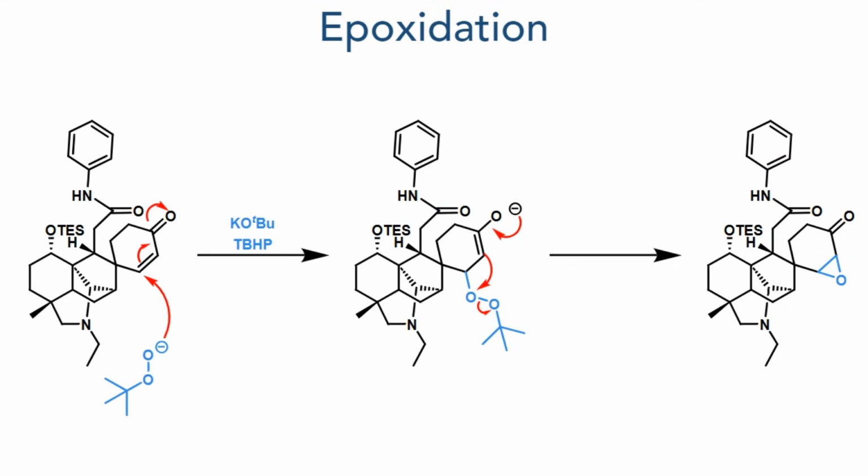Taking this compound forward, it was then epoxidized using tert-butyl hydroperoxide and potassium tert-butoxide. The peroxide nucleophile undergoes conjugate addition into the enone, and the enolate then undergoes an intramolecular addition, forming the epoxide and eliminating tert-butoxide. This product proved to be quite unstable, so after workup it was taken forward without purification.